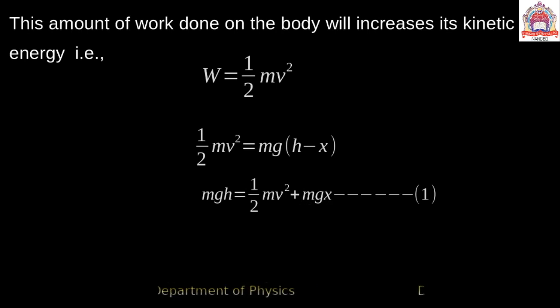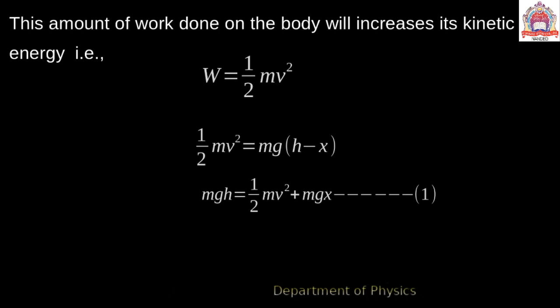So at point x, the potential energy is mgx. At the height h, the potential energy is mgh. Thus initially the body has no kinetic energy, but only potential energy mgh, at the initial point.